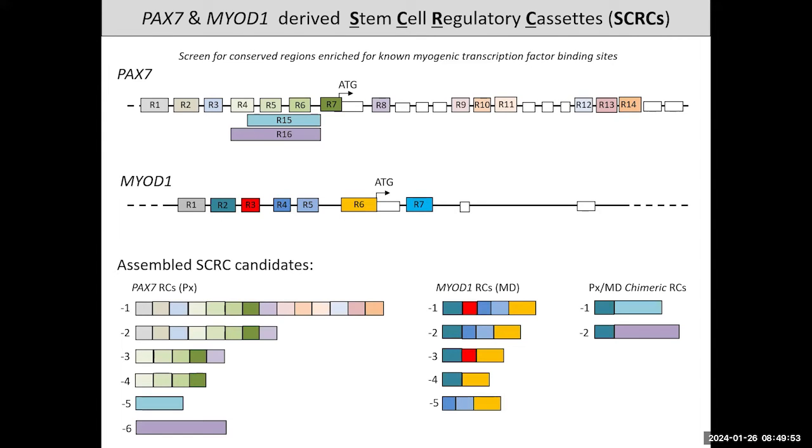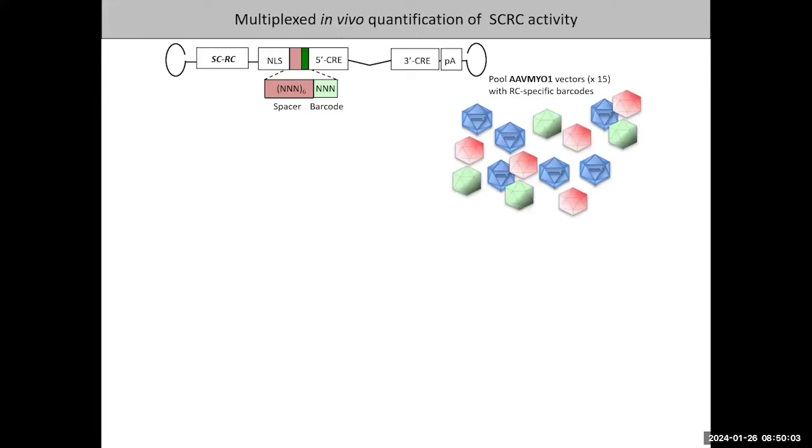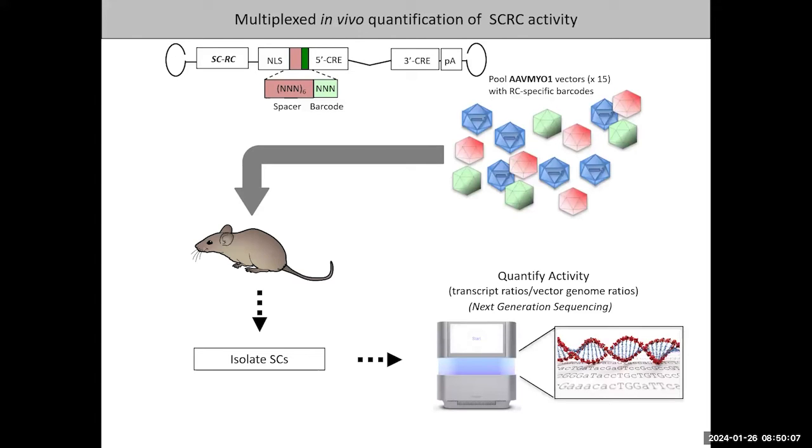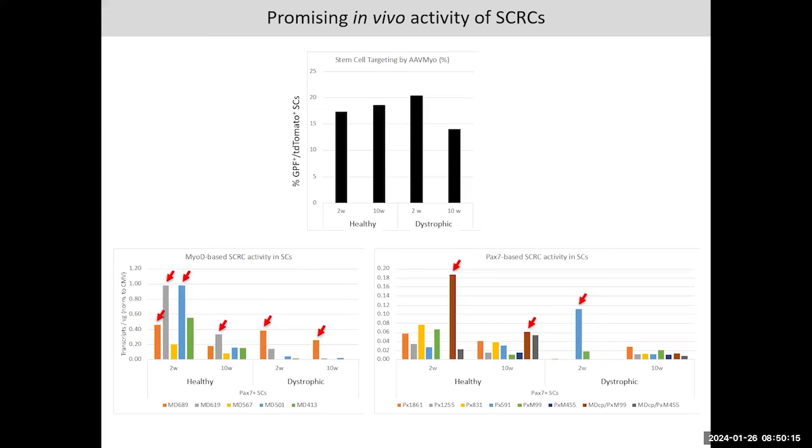These were added into a construct for a reporter gene and barcoded, and then packaged into AAV vectors, which we pooled and delivered into dystrophic and wild-type mice, from which after a certain period of time, we isolate the muscle stem cells and extract DNA and RNA to quantify the activity of these regulatory cassettes in relation to each other.